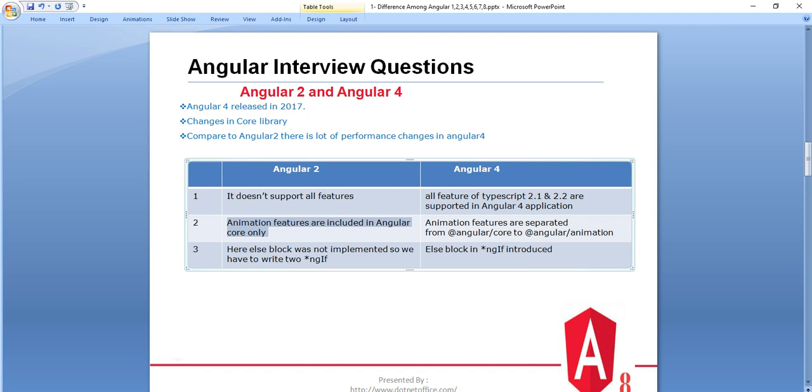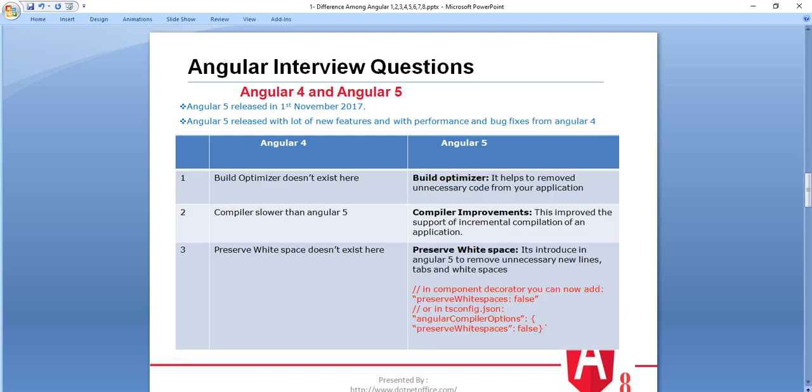And the major change in Angular 4 is this: if we write *ngIf, to check any condition in an if-else, then in Angular 2 we had to write two ngIf, but in Angular 4 they have implemented the else block for ngIf. So that is another major change they have done for Angular 4. That's the thing.